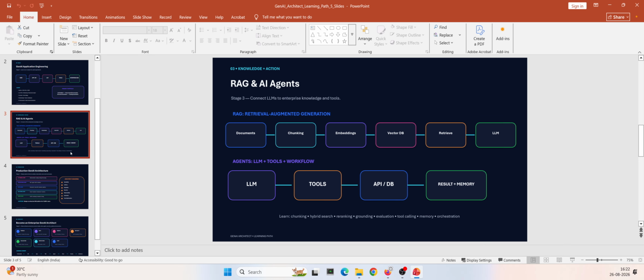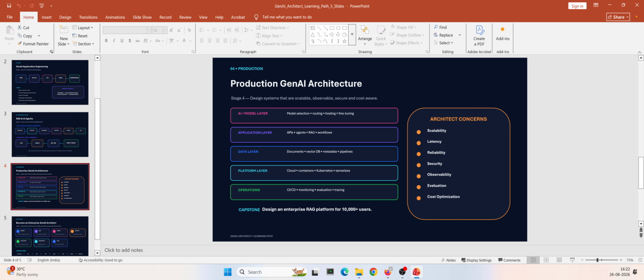Then comes the real stuff. We will not just build small things or a simple demo, but we will be building enterprise level applications, right? Production level Gen AI applications. So we should be very good at learning a system, a model, or a Gen AI application that serves a lot of people, billions of users at a time, right?